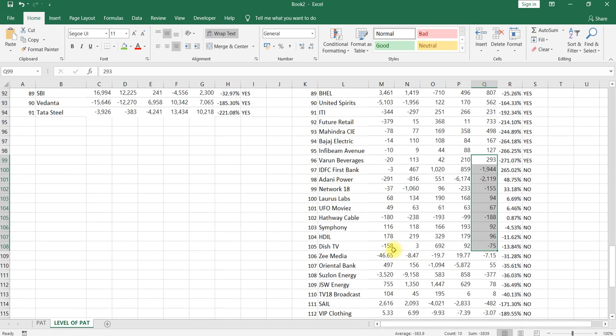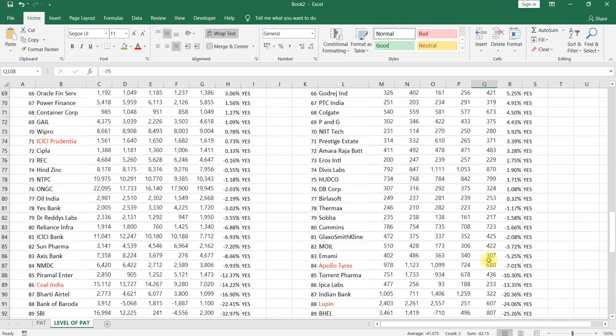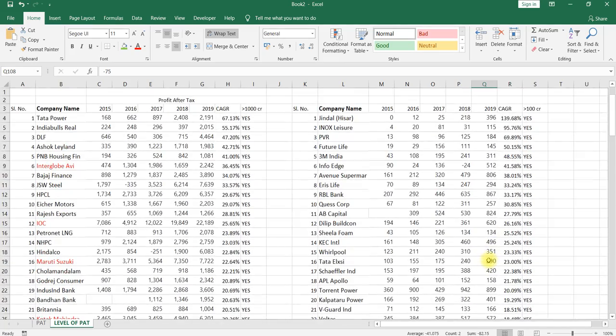For example, if you consider Dish TV or Zee Media, you can observe the drop in price, 50%, 60%, because they ended up as loss making companies. This is the main reason to avoid negative profit or loss making companies.